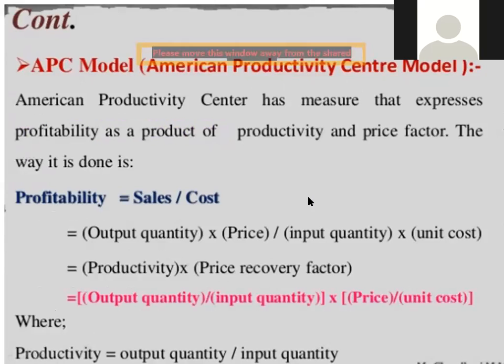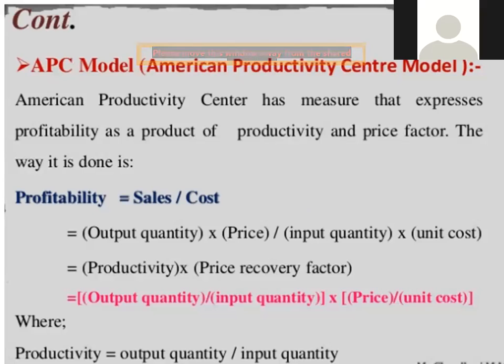Now, what is the APC model that we will see? Now we will see the long form of APC. APC is nothing but the American Productivity Center model. In the American Productivity Center model, it has a measure that expresses profitability as a product of the productivity and price factor. The way it is done.